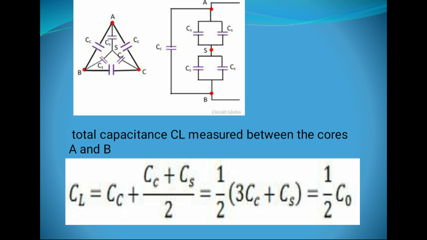In next circuit, there is a star delta connection. So the simplified circuit is shown in next figure.